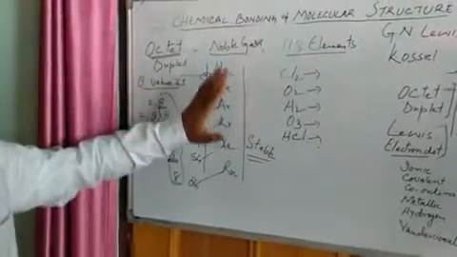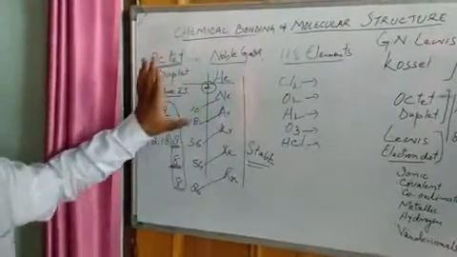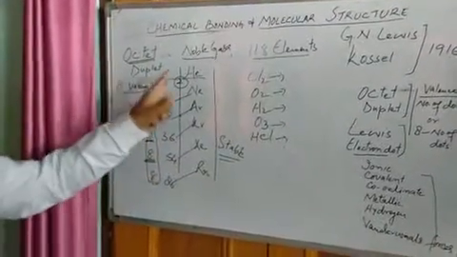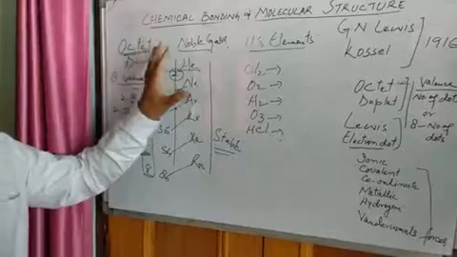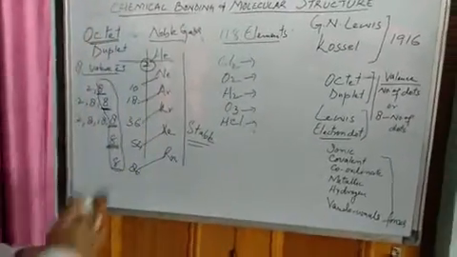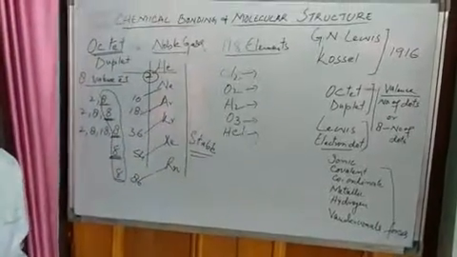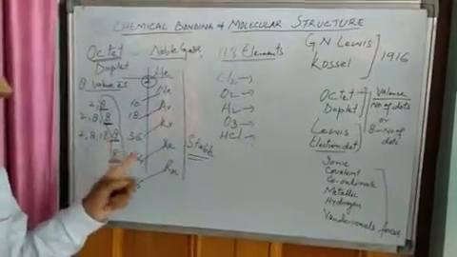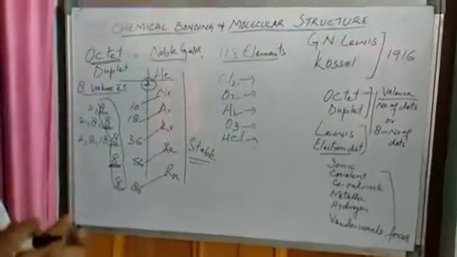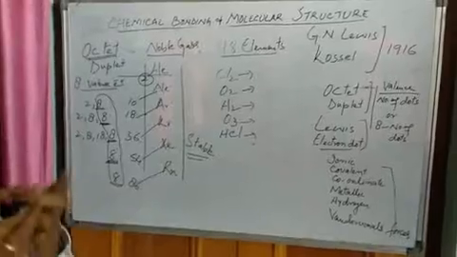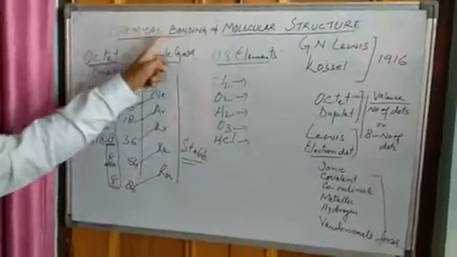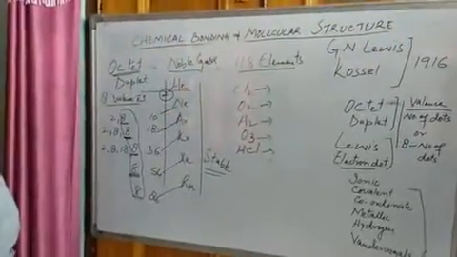So, what are these stable elements? Stable elements are those which have 8 electrons in the valence shell, except helium, which has only 2, but still is a stable element. The other elements of the periodic table are not stable. They don't have 8 electrons in their valence shells, and that is why they make every effort to become stable, and for that purpose this term, chemical bonding, comes into existence.